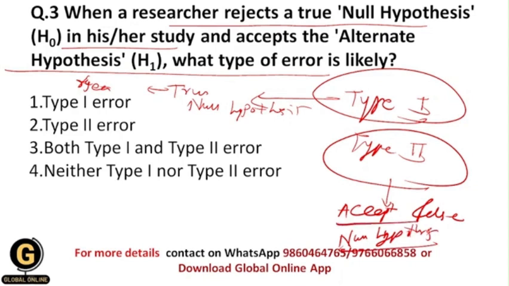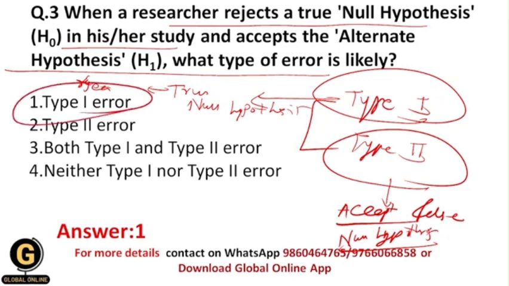So these two concepts are really important to all of you, because on these concepts every year you will get questions in the PhD entrance test. And that's why in this question your correct answer should be 1, that is type 1 error, because the question asks about type 1 error itself, since here we are rejecting the true null hypothesis, and in that situation type 1 error occurs.